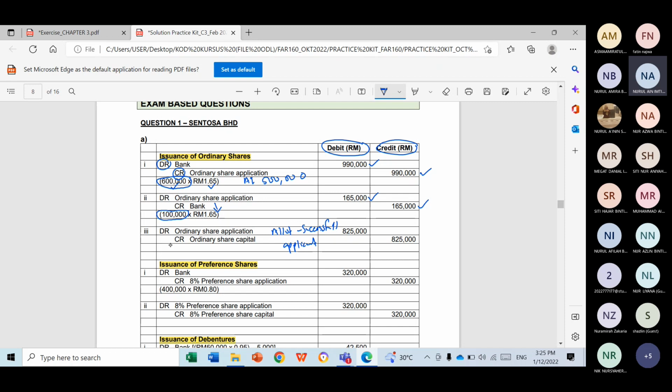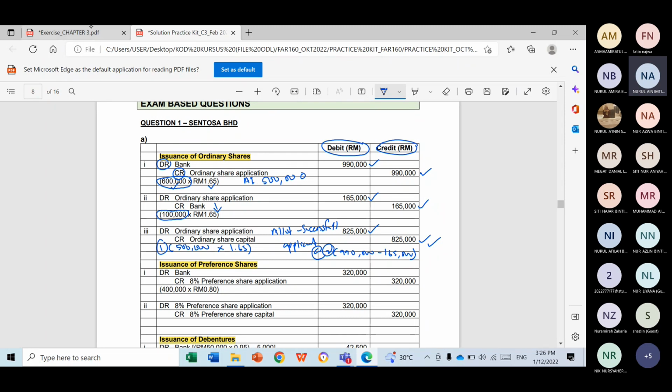So how much is the successful one? 500,000 units times with RM1.65 is 825,000. Or you can verify by minus the 990,000 with 165. You should get equal. This is how you find. Okay, this is one of the ways, or you can find by this way.